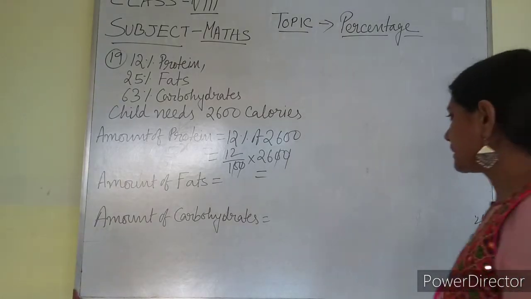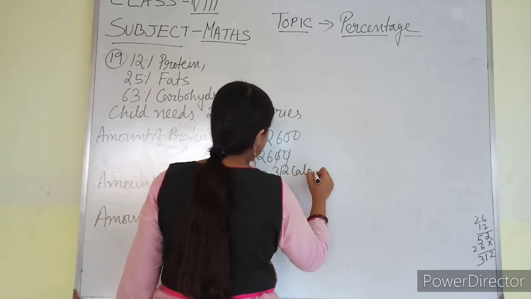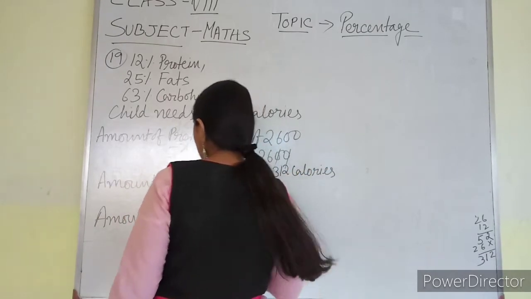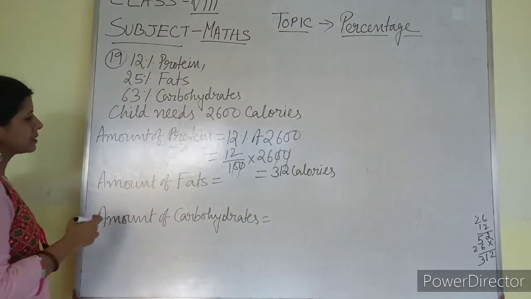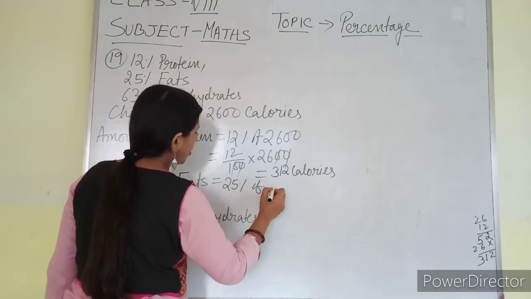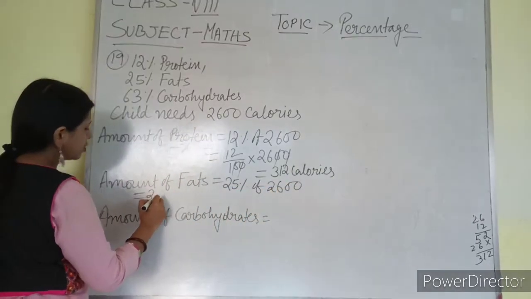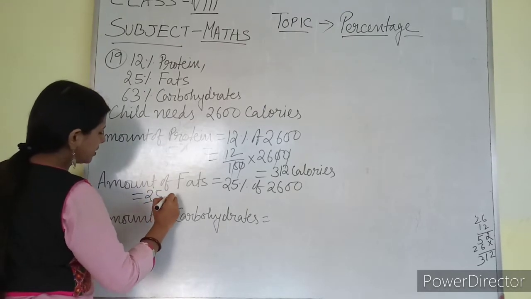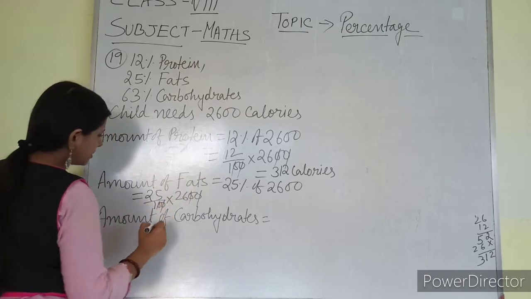So you are getting it as 312 calories. Now the amount of fat. The amount of fat is 25% of the same, 25% of 2600 calories. So this is equal to 25 by 100 into 2600. Again cut it.